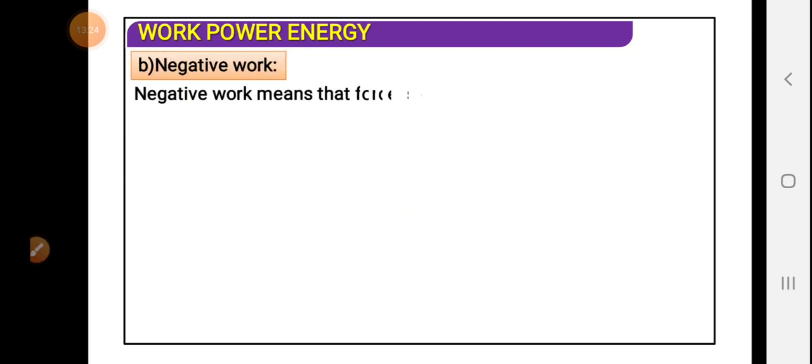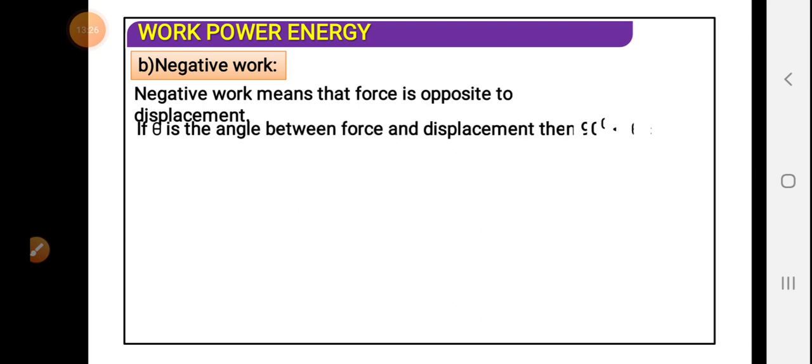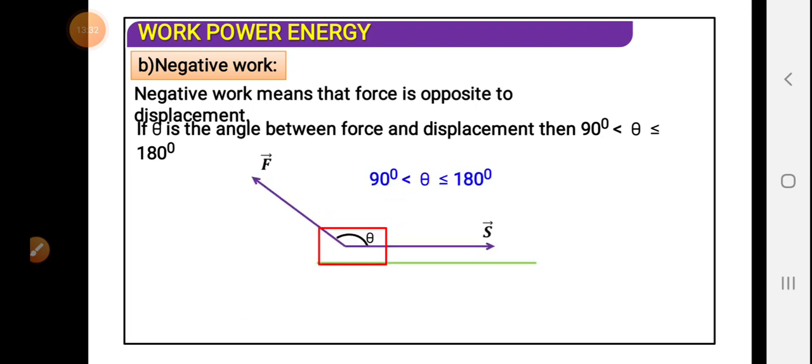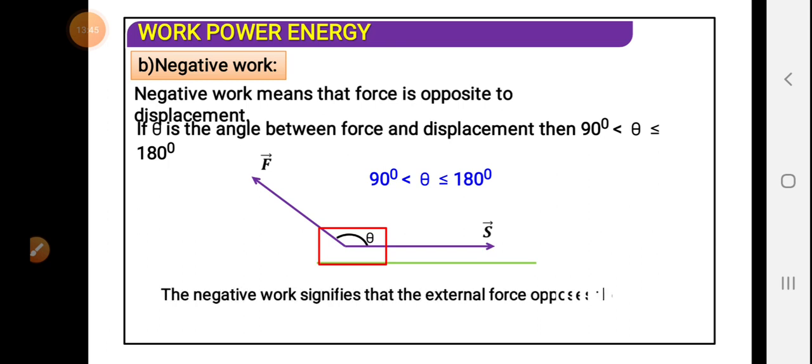Negative work means that the force is opposite to the displacement. Theta is the angle between the force and displacement, and the angle is obtuse, that means it lies between 90 degree and 180 degree. Generally it opposes the motion of the body. The brake system is an example of negative work. Whenever the brake is applied, the car or bike stops, and negative work is being done.